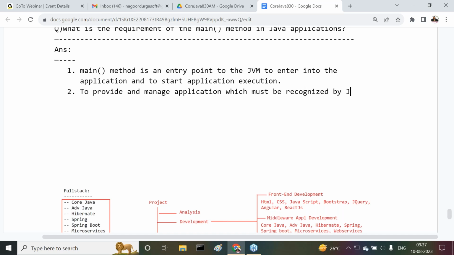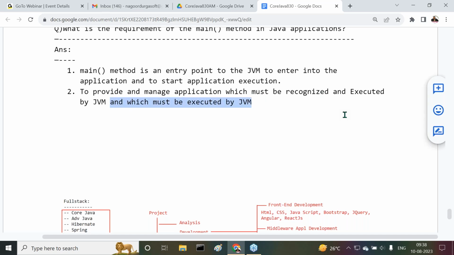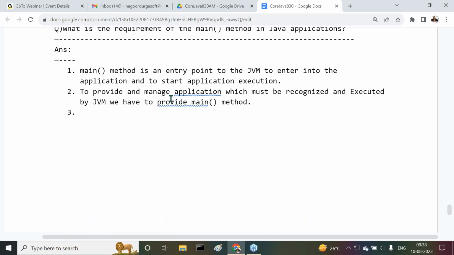To provide and manage application logic which must be recognized and executed by JVM, we have to provide the main method. That is another requirement of the main method.